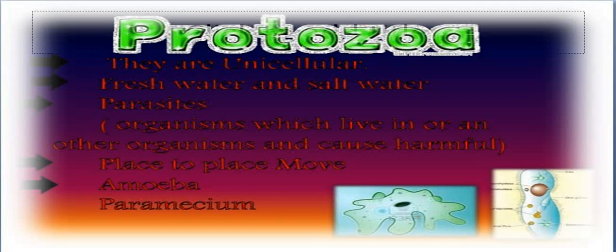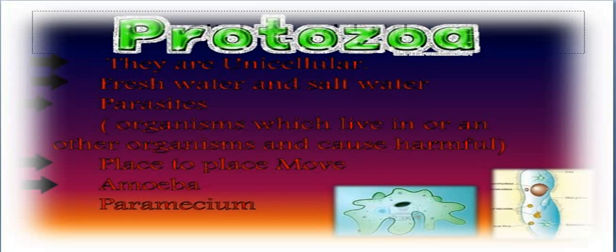Now two examples are given here. The first one is amoeba, and the image is also given here. This image represents an amoeba. And now comes the paramecium. This image represents the paramecium.